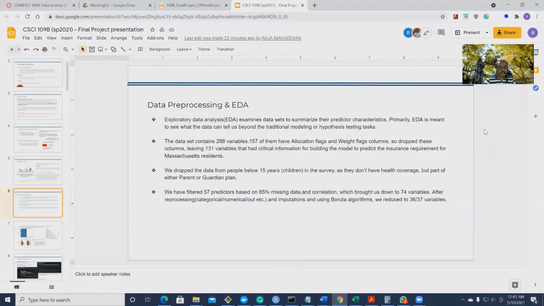My name is Amaresh Venkataramappa. I'll be going over the data preprocessing and EDA. EDA is meant to see what the data can tell us beyond the traditional modeling or hypothesis testing task.